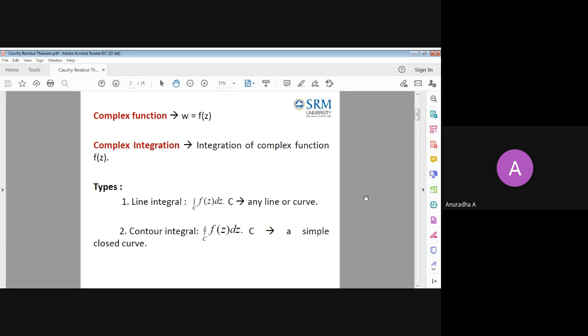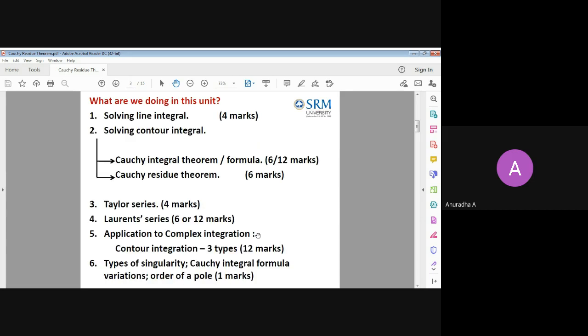This is just for the name definition; whatever we have told already, I have kept here for the entire unit. This is for the 3 mark pattern. Whatever is written as 6 mark and 12 mark, you can expect for part B, repeated questions. And 4 mark questions for part A. This is the original pattern, so I have included everything. I have already told about this in the first class.